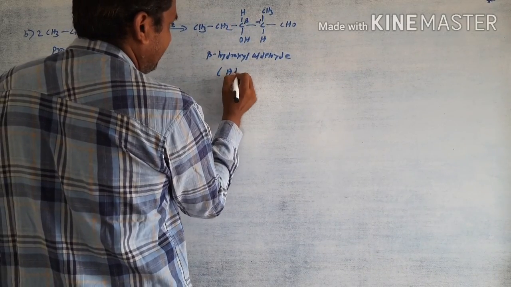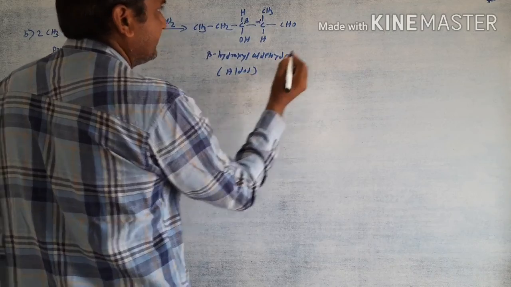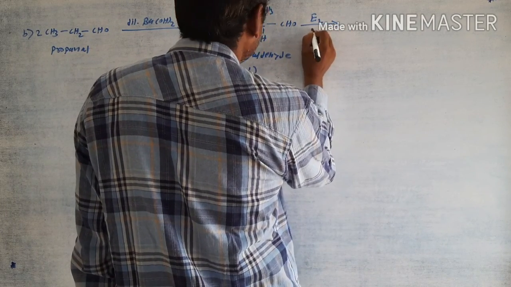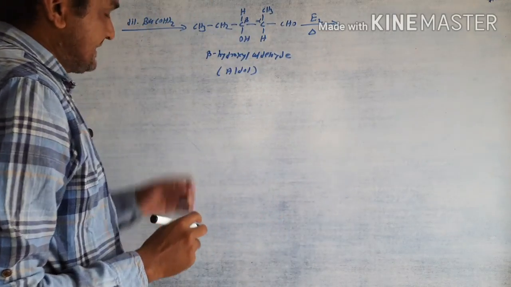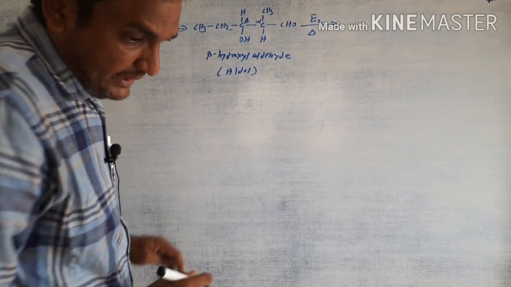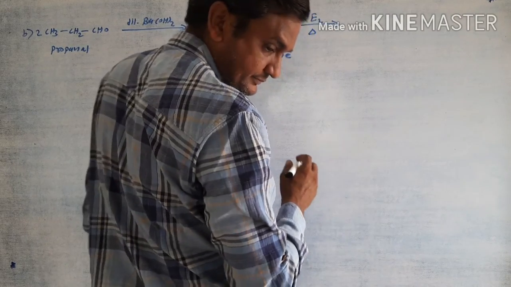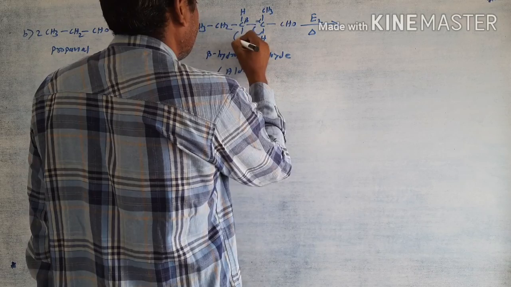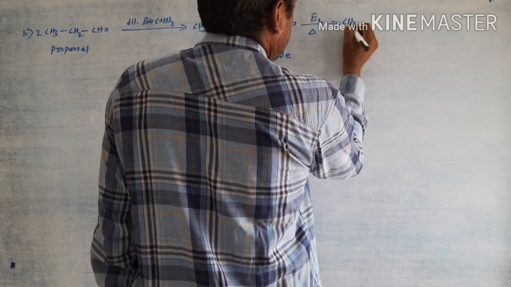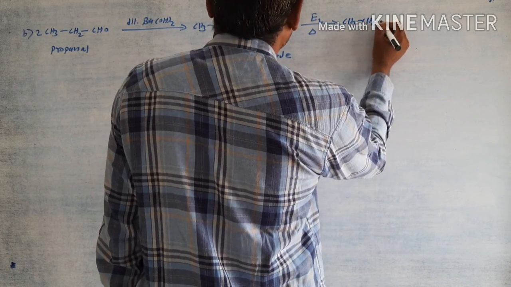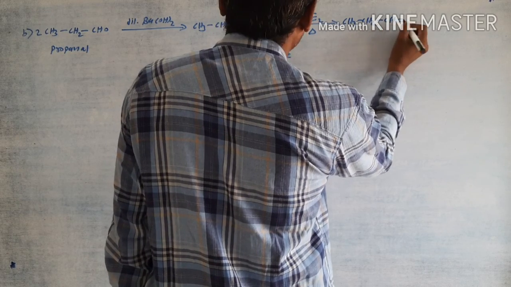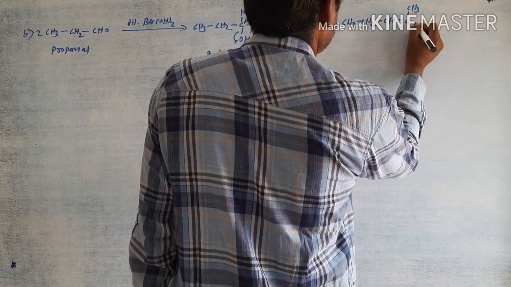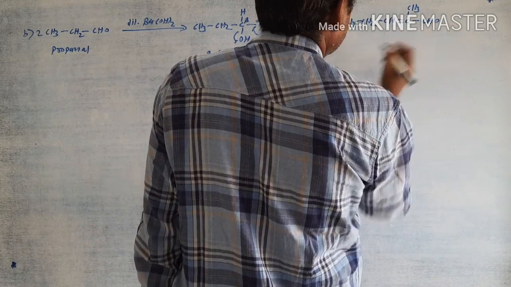This one is also called an aldol product, and this aldol product easily undergoes elimination, meaning E2 elimination, after some heating, then gives the product like this.